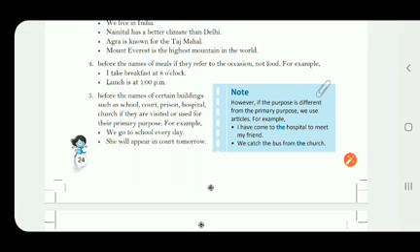Now here, before the names of certain buildings, when we are talking about buildings which are used for the primary purpose, we are not supposed to use any article. We go to school every day. Here school is the name of a building used for the primary purpose. She will appear in court tomorrow. What is court? It is also the name of a building which is used for a primary purpose. Primary means for everyone.